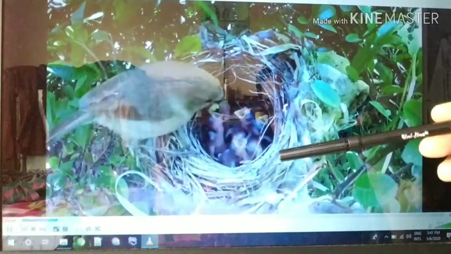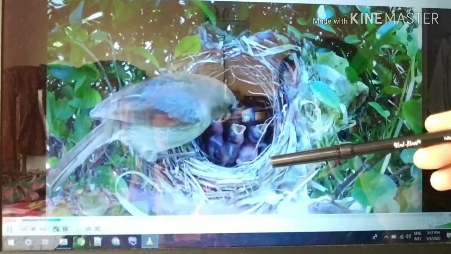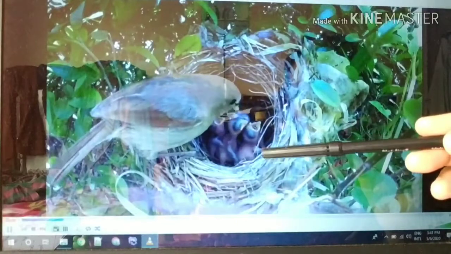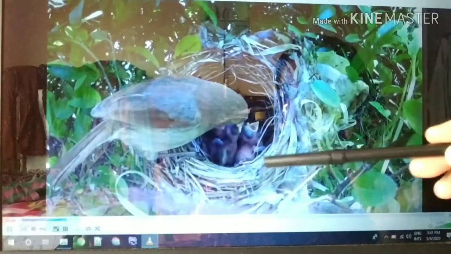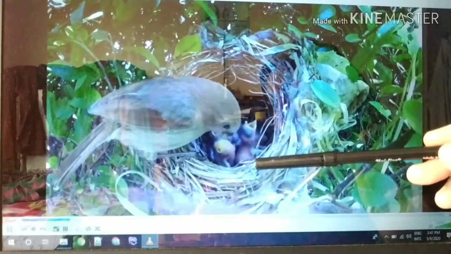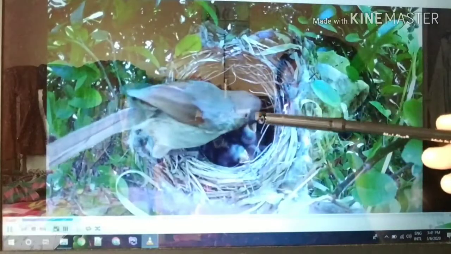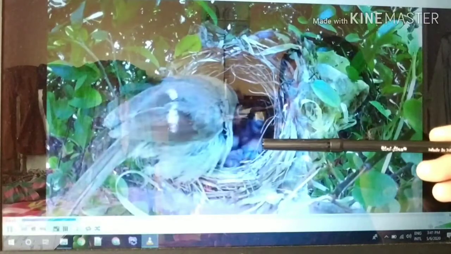Look at these birds. They are blind and have no feathers. We learned that after hatching, baby birds have no feathers and are blind. The parent birds are feeding them. Look how the parent birds feed them.